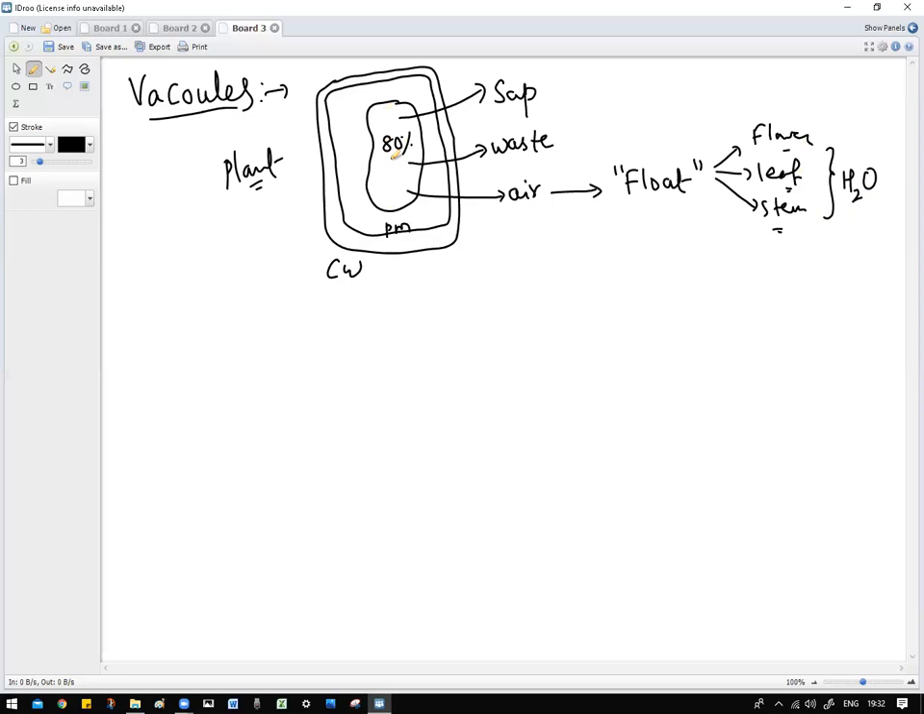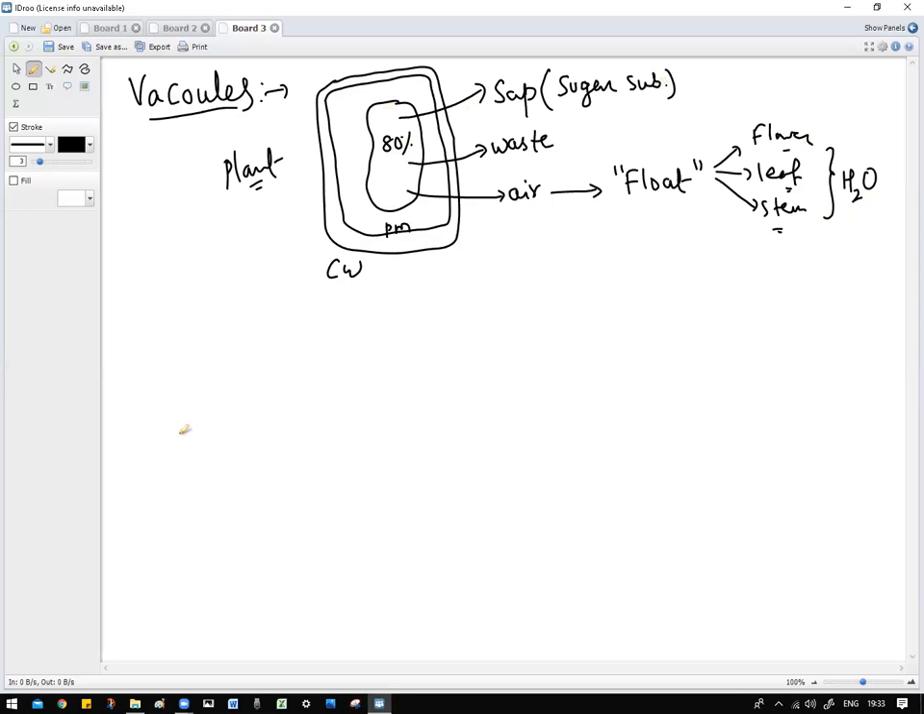A large vacuole is present which contains a solution of sugar and other substances. We call it cell sap. So cell sap is a sugar substance, a liquid. It contains waste as well.